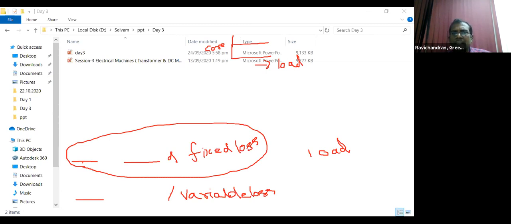And the variable loss depends upon the load. The load current gives us the I square R loss. That means if the load increases, this loss also increases by I square into R. In general, it is a square loss. So that's why we have a graph like this. This line represents the core loss. This line represents the copper loss.